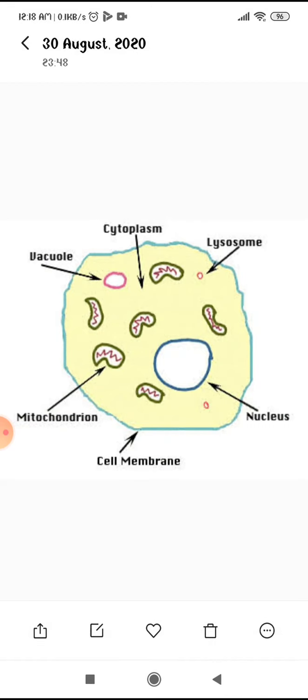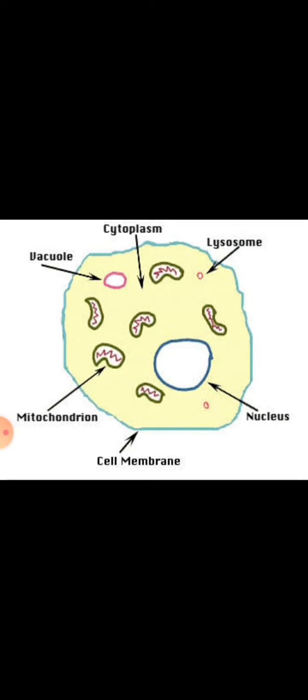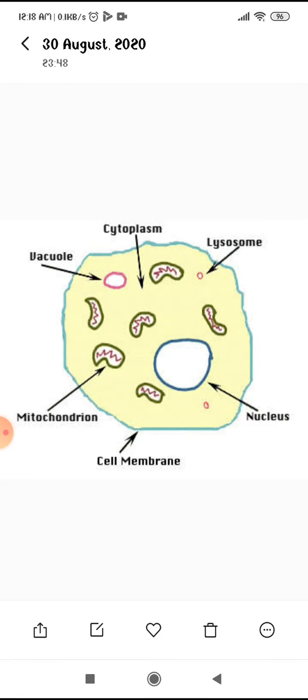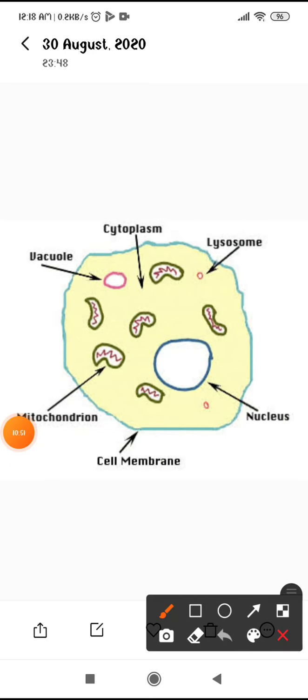When similar kinds of cells assemble, they make the tissues, and when tissues assemble, they make the organ. When the organs assemble, what do they make? They make organ system, and when the organ systems assemble, they make the whole organism. Got it? So come to the point, cell. What is the basic structure of the cell? In this class you have to read only about the basic structure of the cell.